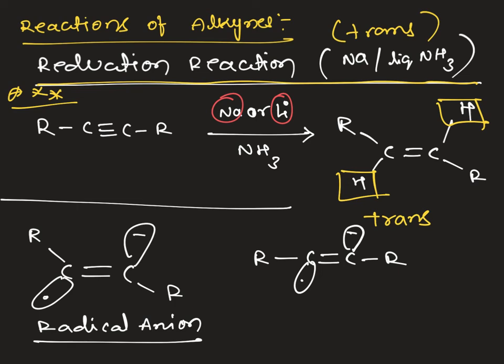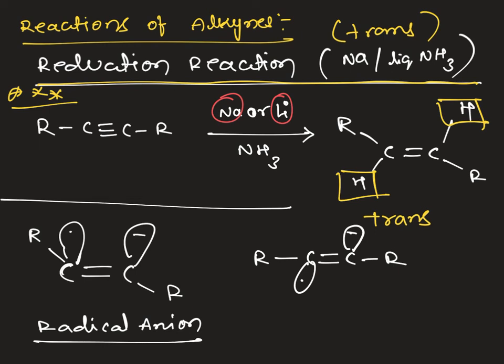Here you can ask why this single electron will be there in this fashion. If you keep the single electron in the other fashion, you must be aware that electron repulsions will be there. It is a negative charged species, so repulsions will always be predominant.